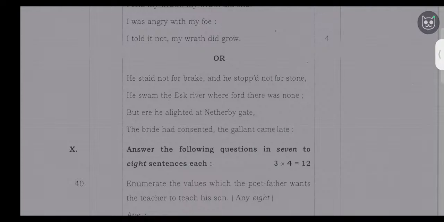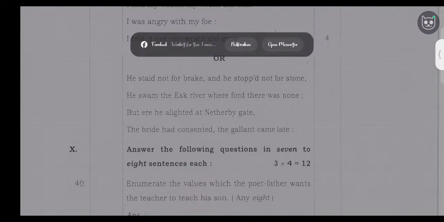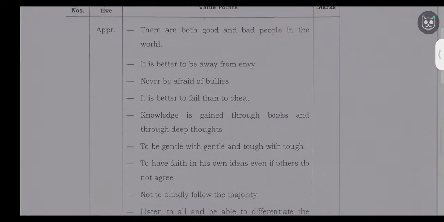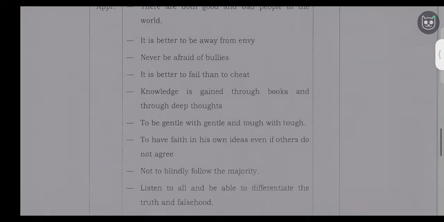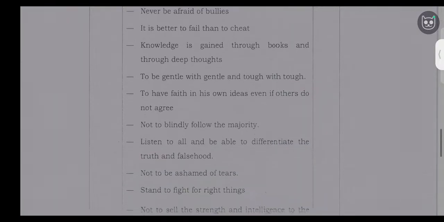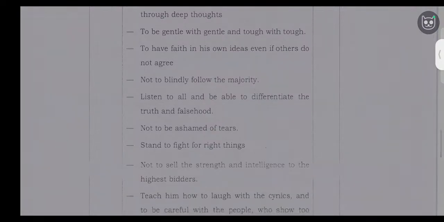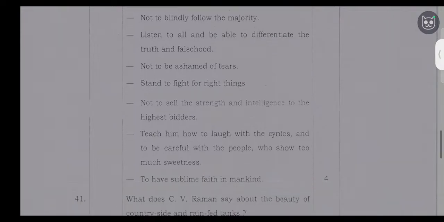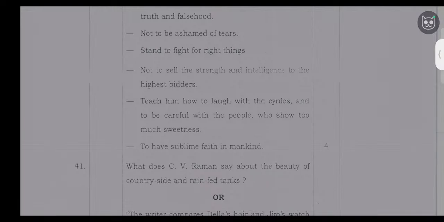Enumerate the values which the poet father wants the teacher to teach his son. There are both good and bad people in the world. Not to blindly follow the majority. Listen to all and be able to differentiate the truth and falsehood. Not to be ashamed of tears. Stand to fight for right things. Not to sell the strength and intelligence to the highest bidders. Teach him how to laugh with sadness.